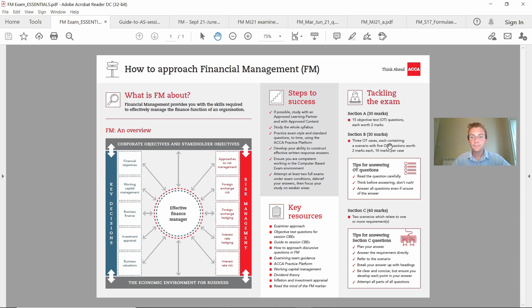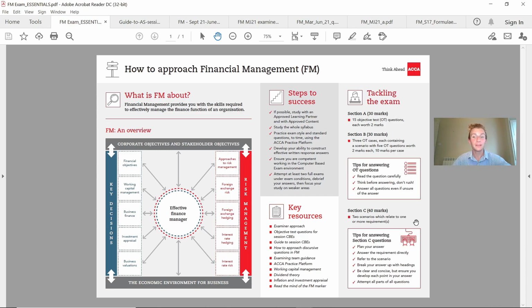Then you've got 3 OT cases, which relate to actually containing a scenario. Again, reading the actual question and requirement carefully is really key on here, because lots of people rush through section B, because section C is usually the area which they panic the most, because these are scenario based. You need to be really clear and concise with your answer, plan it out effectively, refer your answer back to the scenario, and show all your workings. These are all key notes that you need to get down from here.